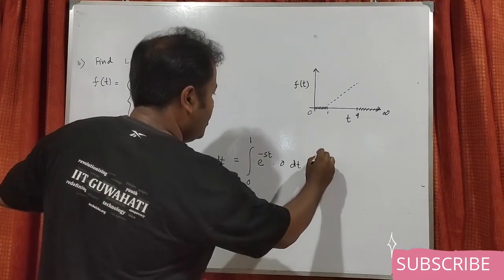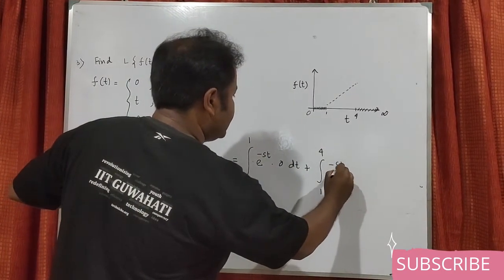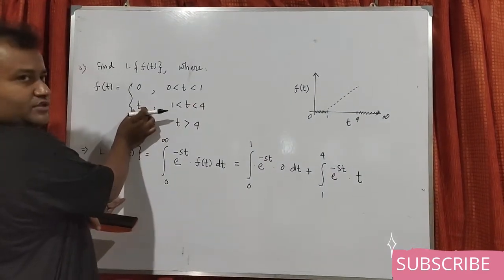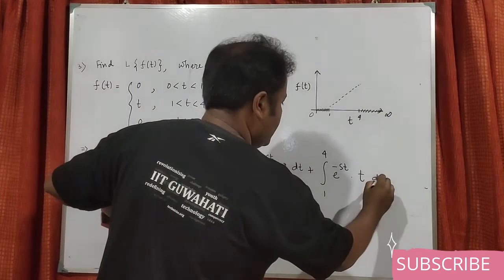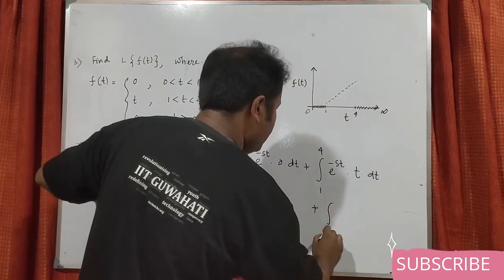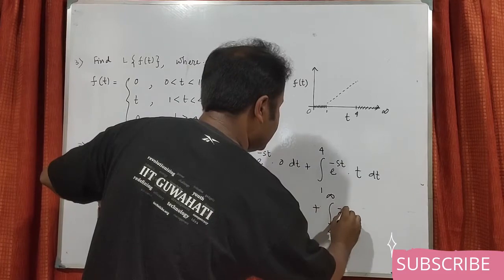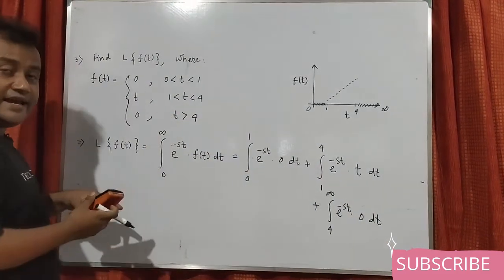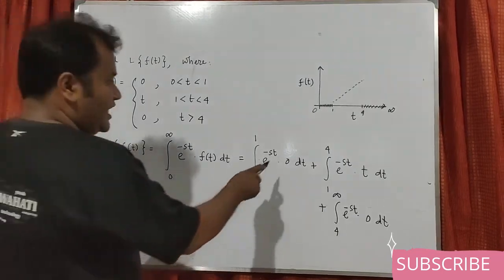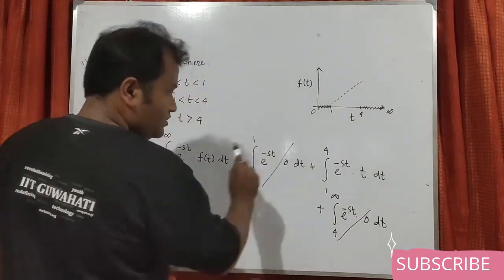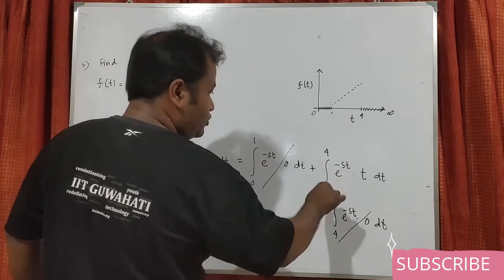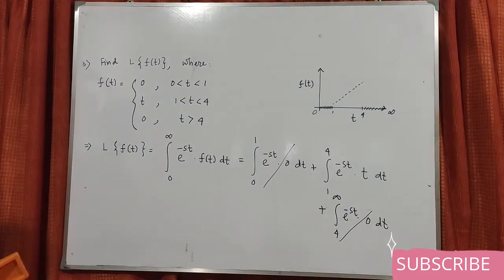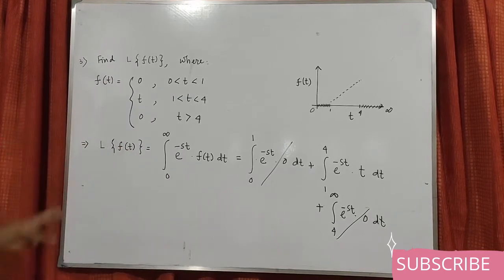Then from 1 to 4, e to the power minus st into t, because from 1 to 4 the function value is t, plus from 4 to infinity e to the power minus st times 0 dt, because after 4 it is again 0. So the first term and the last term will become 0. So you just have to use the product rule here, u into v form, and you get the desired answer. So you can try this one using Laplace transform.